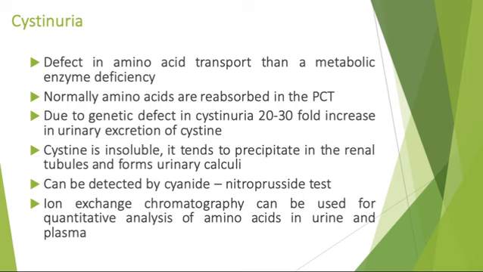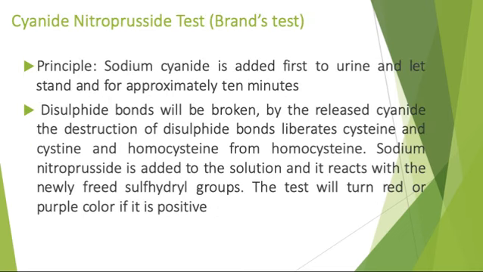So how do you perform the cyanide nitroprusside test? It is also called Brand's test. The principle is that sodium cyanide is added first to the urine and left to stand for approximately 10 minutes. Okay, so what happens when it stands?